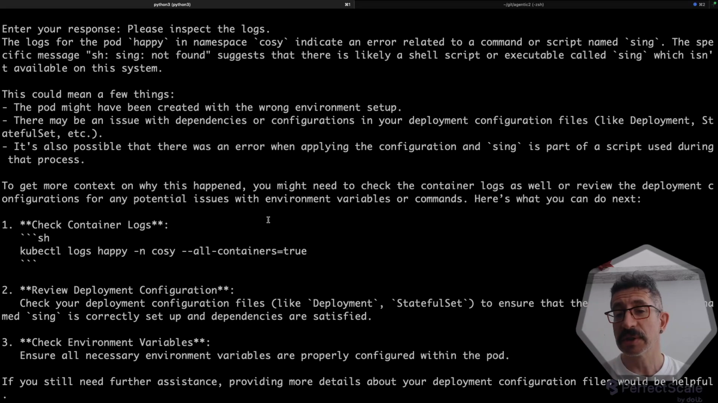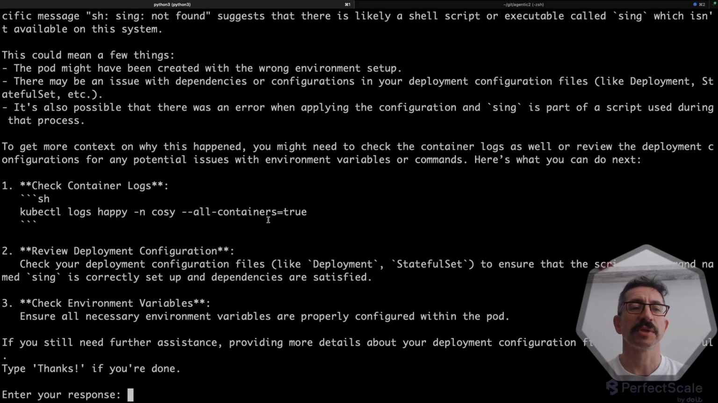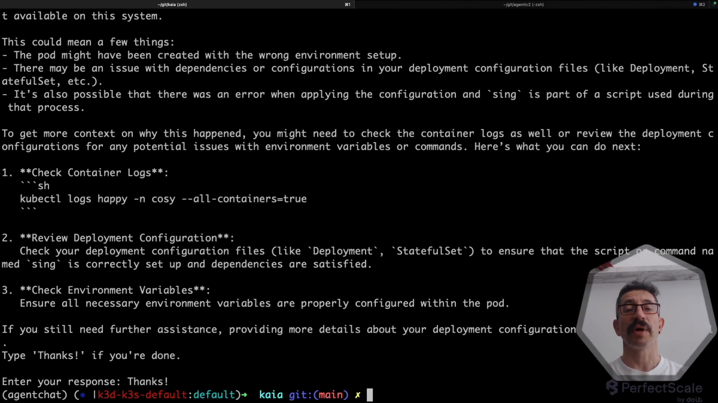For some reason, Kaia isn't suggesting that it could just be a typo or a stupid joke on my part, but again, it's just a large, not a very large language model, and we'll of course excuse it. So Kaia has been a helpful assistant, so we'll say thanks and go take care of that pod ourselves.